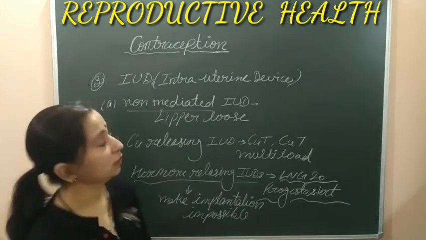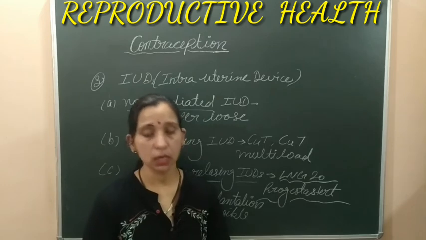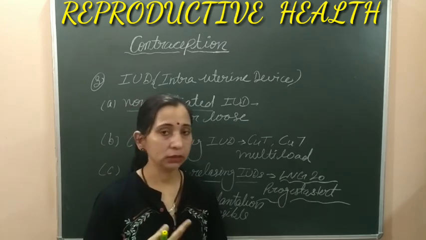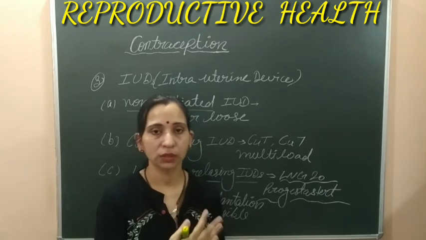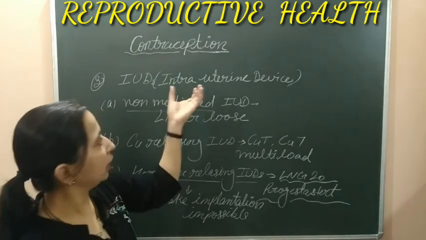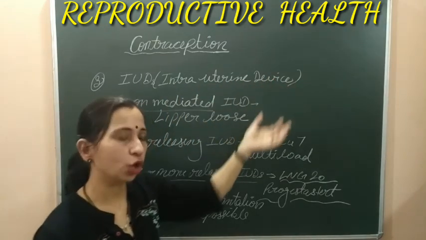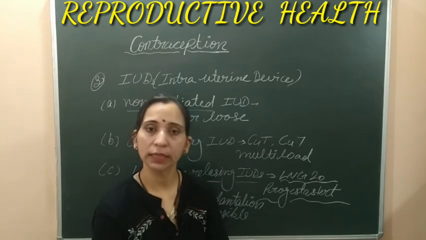So here we discussed some contraceptive methods. Right? We discussed the natural methods. Then we discussed the barrier methods in which condoms, diaphragms, and cervical caps are used. After that, we discussed these intrauterine devices as contraceptive methods. Besides these, some other contraceptive methods can be used.